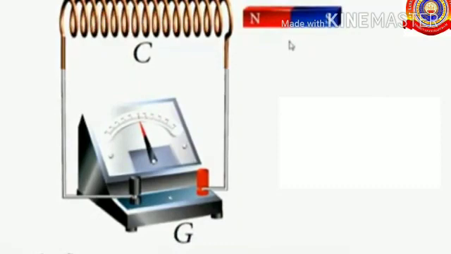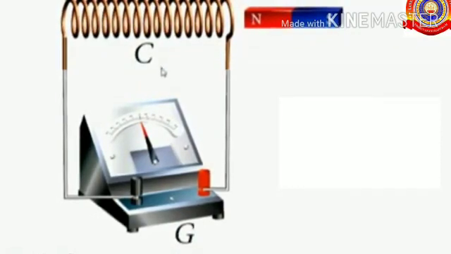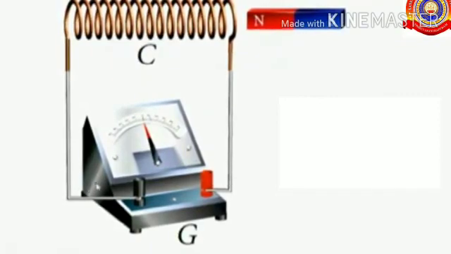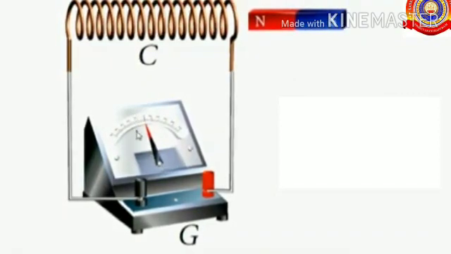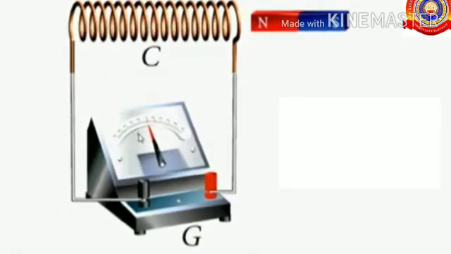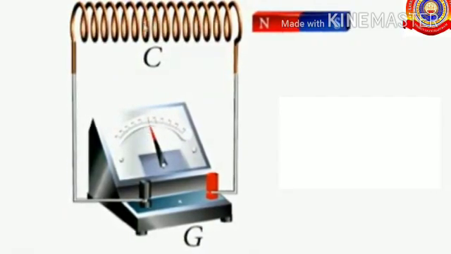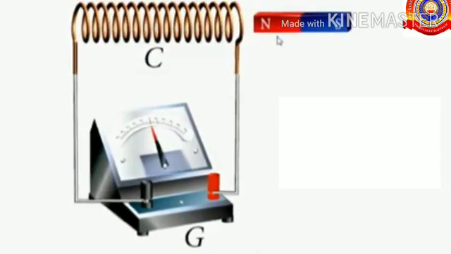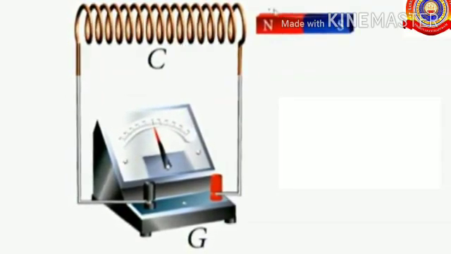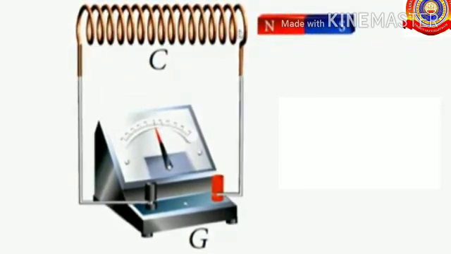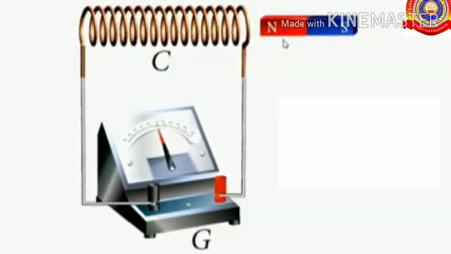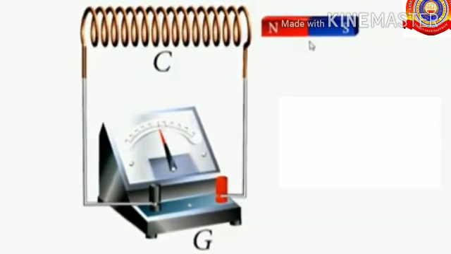When the magnet is kept stationary near the solenoid, the needle of the galvanometer shows no deflection. That means the needle doesn't move. So, if the magnet is kept stationary near the solenoid, the current doesn't flow through the solenoid, and the galvanometer doesn't show any deflection.